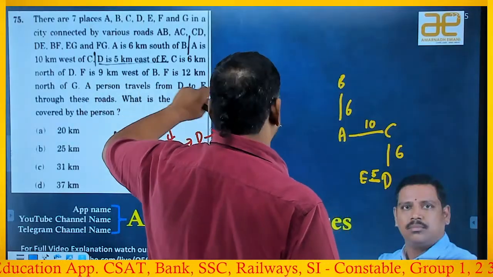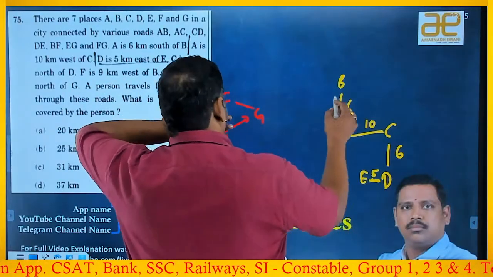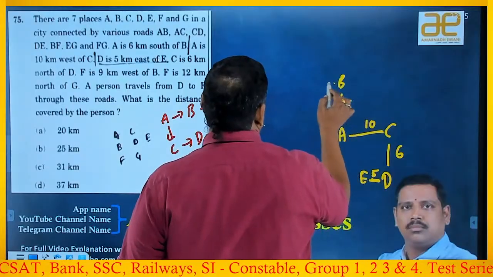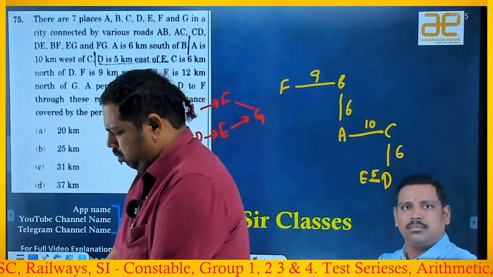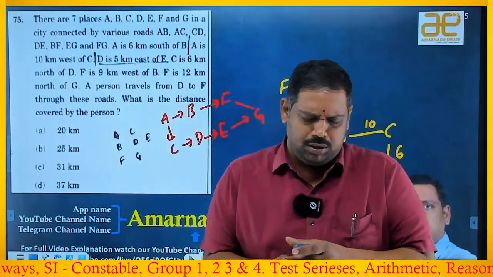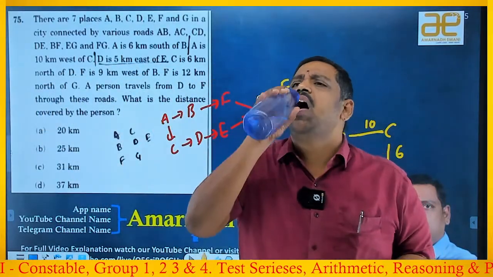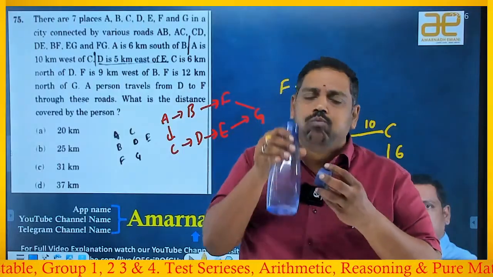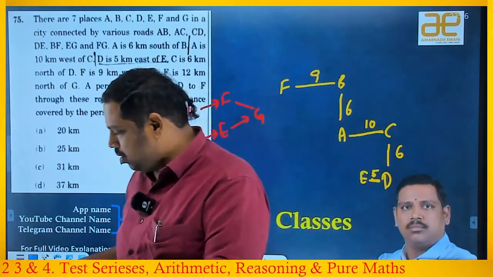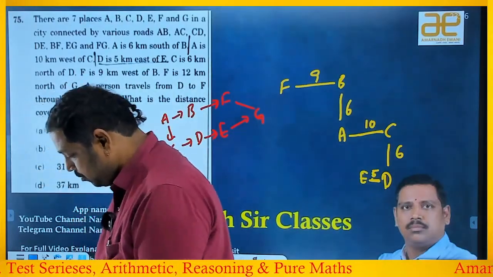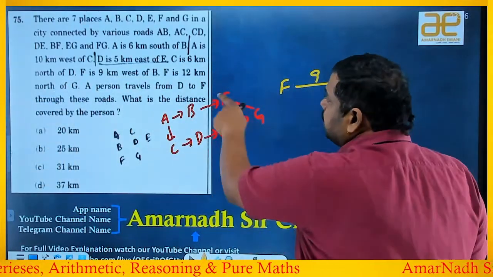F is 9 kilometers west of B. West is this. Let's see the next one.